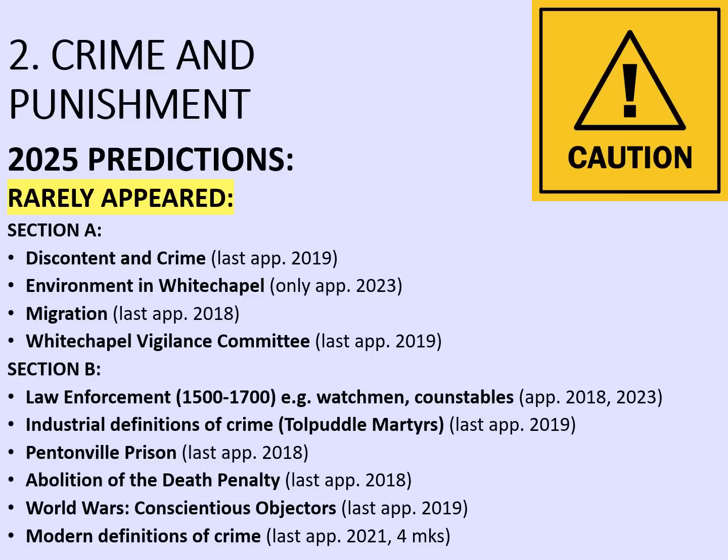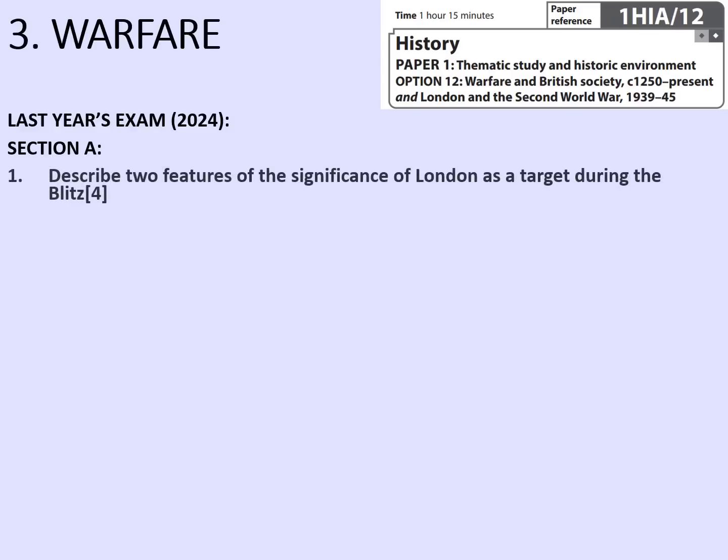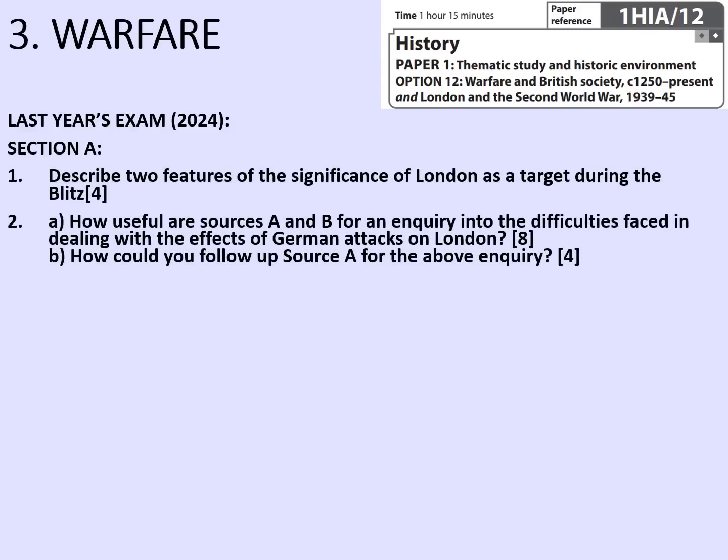Okay, on to our last section on warfare. Let's consider last year's exam for warfare through time. Section A. Describe 2 features of the significance of London as a target during the Blitz. That was a 4-mark question. Remember, it will be split into 2 2-mark questions this year.